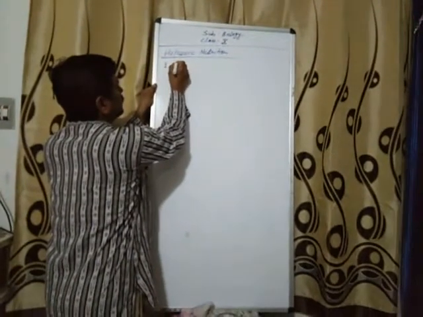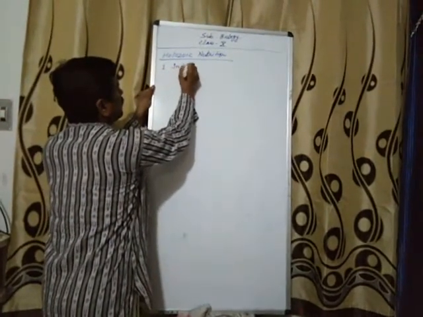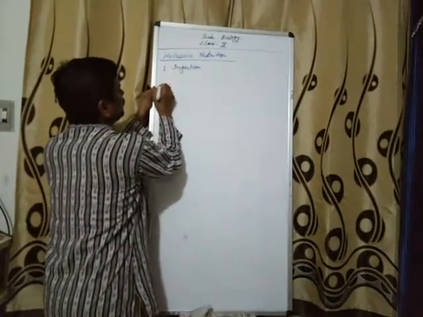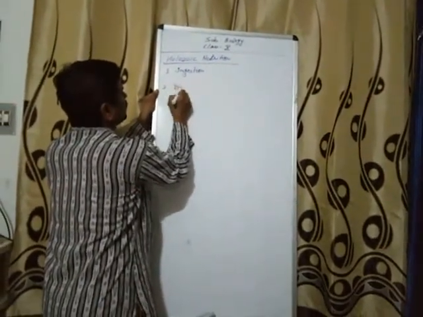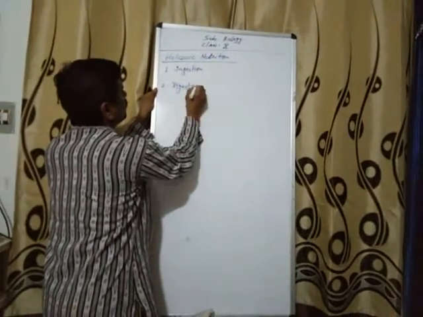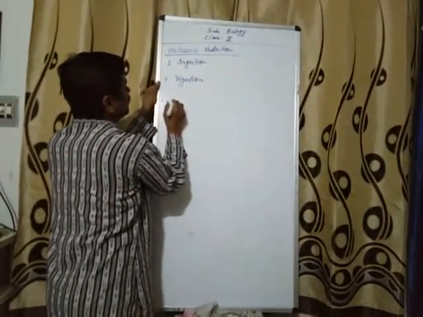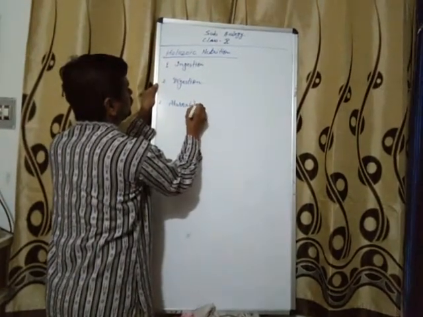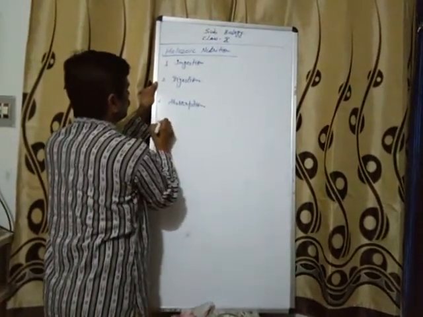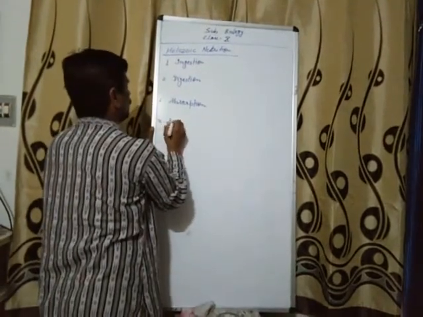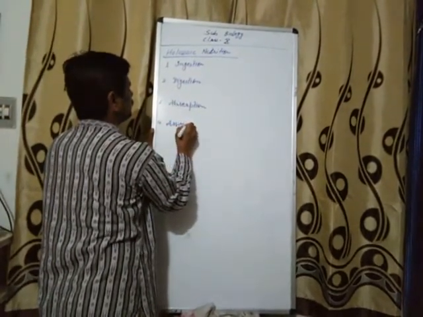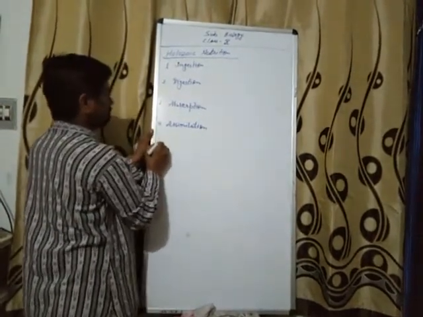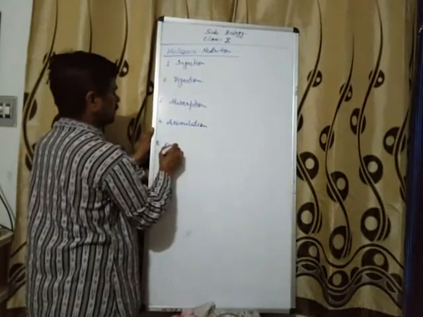First step is ingestion, second digestion, third absorption, fourth assimilation, and the fifth is egestion.